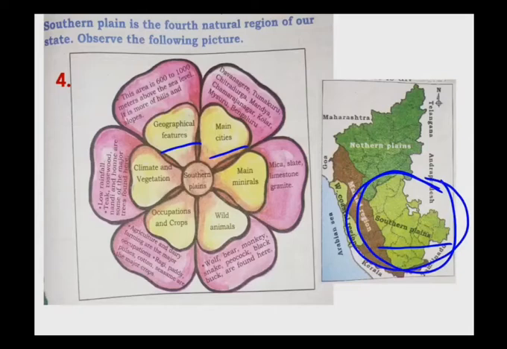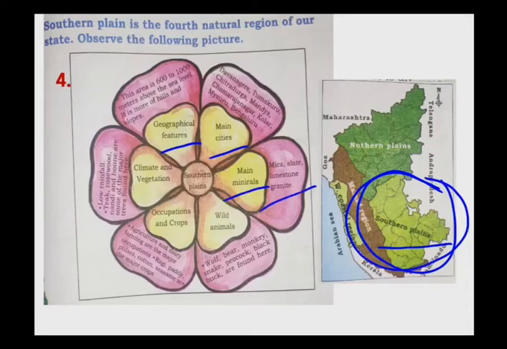These are the main cities that fall on this southern plains. Next is minerals. What are the main minerals that we will find in this southern plains? Mica, slate, limestone and granite. These are the minerals that we find in this southern plain.